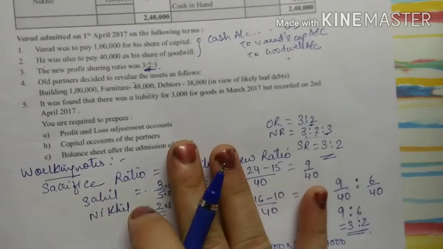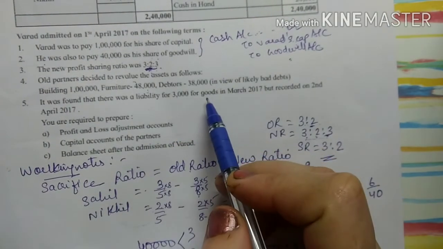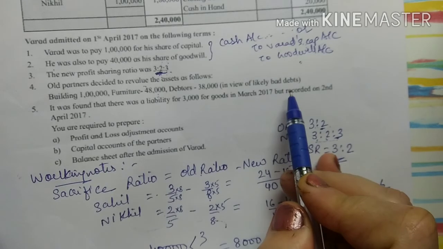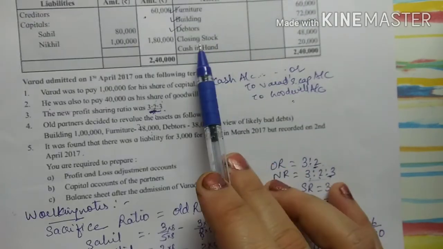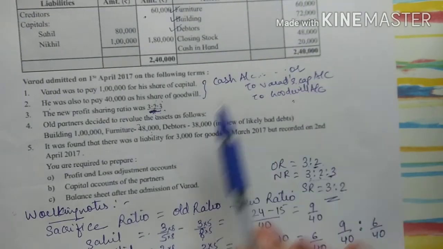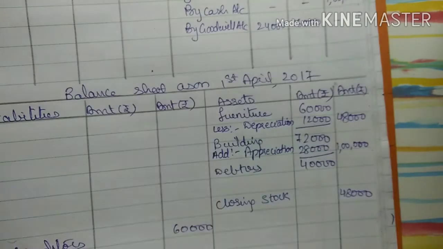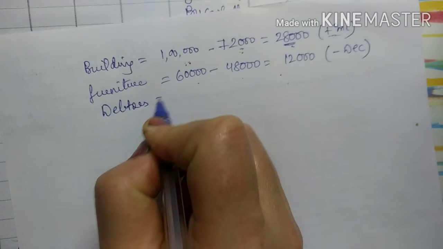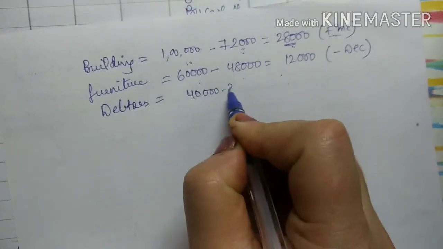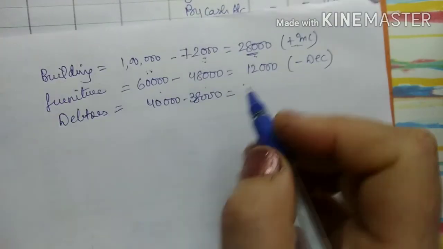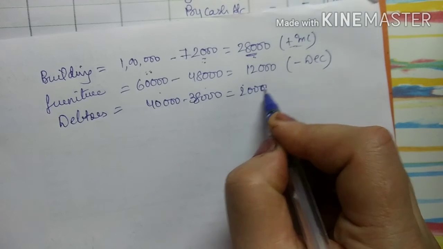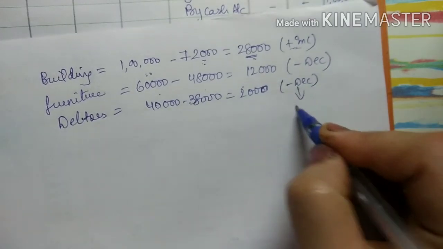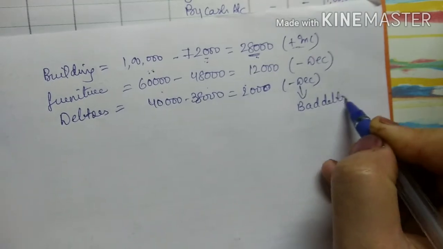Now see the third one. The third one is debtors 38,000, and in brackets it is given in view of likely bad debts. It means, in my balance sheet debtors are 40,000 and now it is going to be 38,000, right? So debtors 40,000 minus 38,000 is equal to 2,000. So this is nothing but a decrease, and what they have told is this is nothing but bad debts, right?